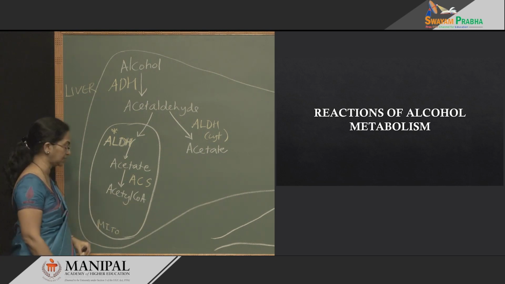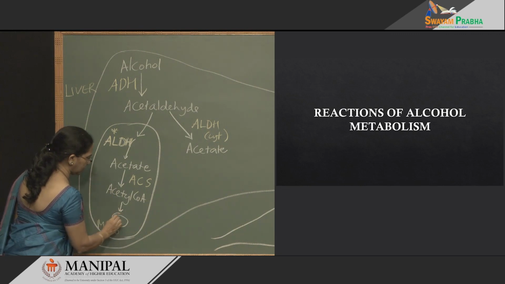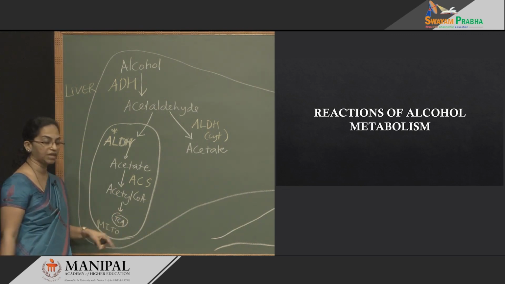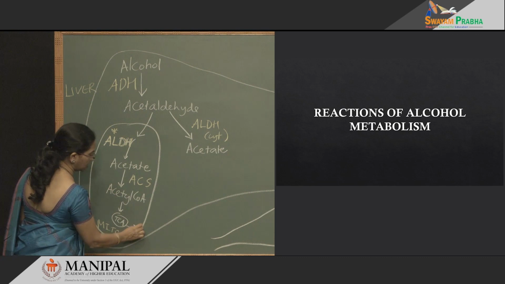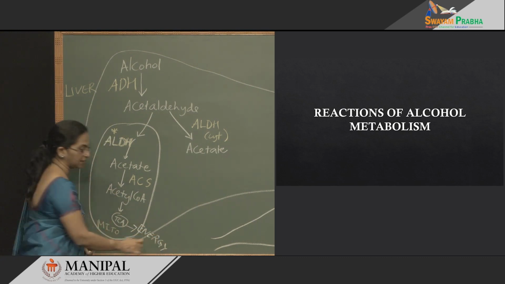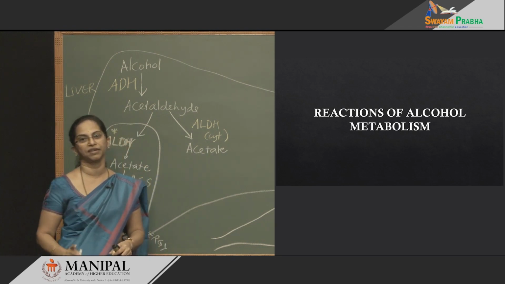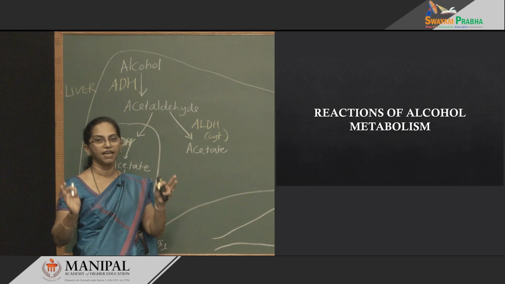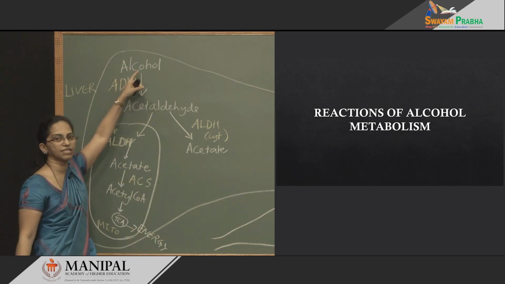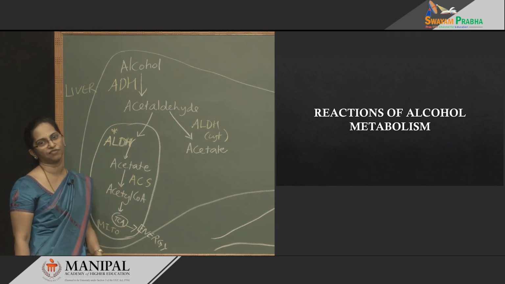What happens to this acetyl-CoA? This acetyl-CoA enters the TCA cycle. And what do you get finally from the TCA cycle? You get lots of energy. In the beginning itself I had told you alcohol is a high calorie provider. You are going to get lots and lots of energy out of it. That is because alcohol, acetaldehyde, acetate, acetyl-CoA, TCA cycle, lots of energy.